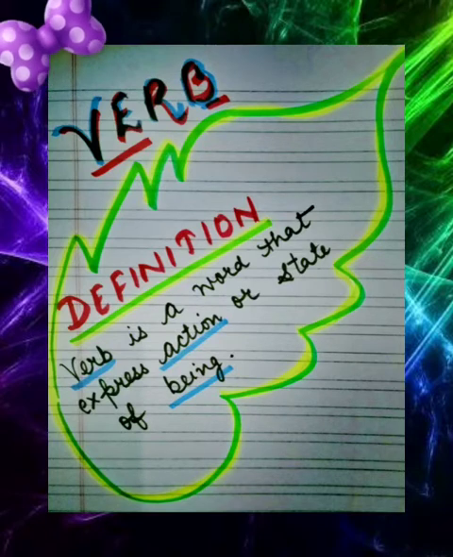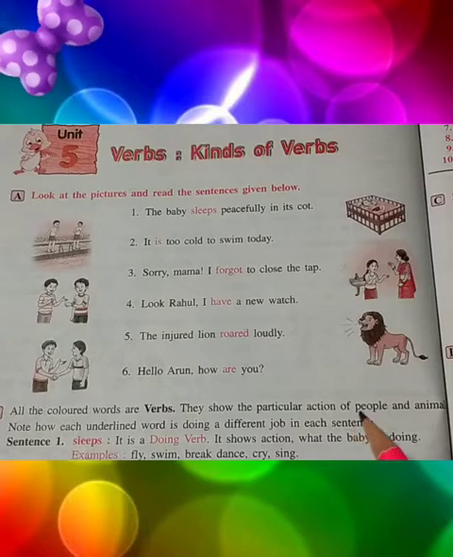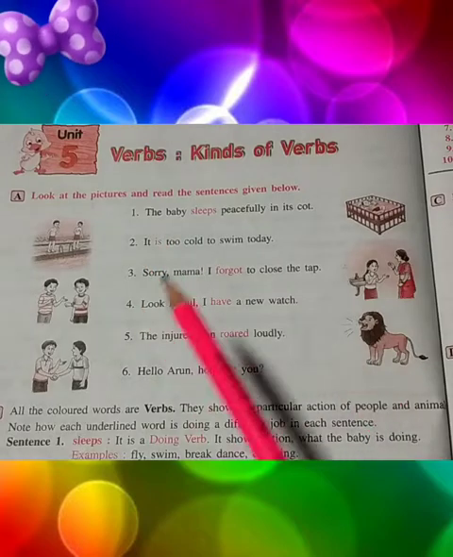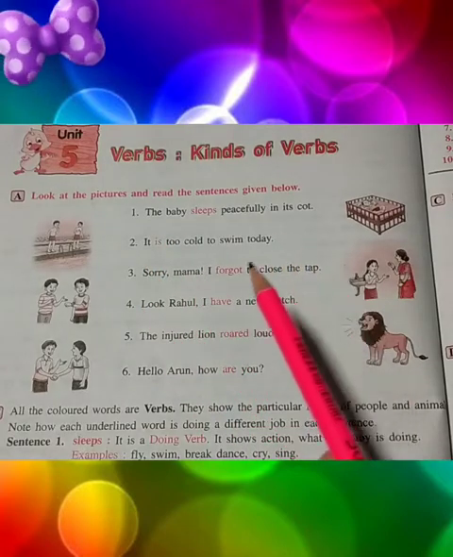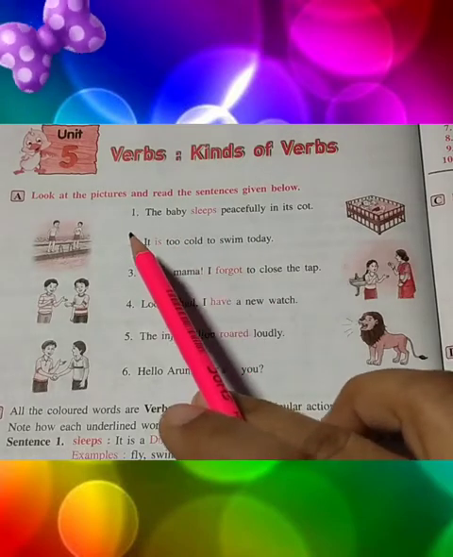Now, I am going to explain to you the chapter from your book. As I told you, verbs express action or state of being, that is existence. So here are some of the examples given in your English grammar book, lesson number 5. This is the first example.